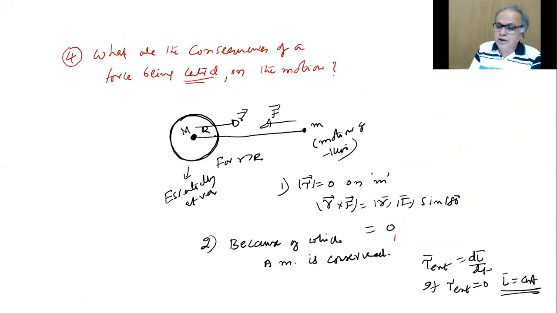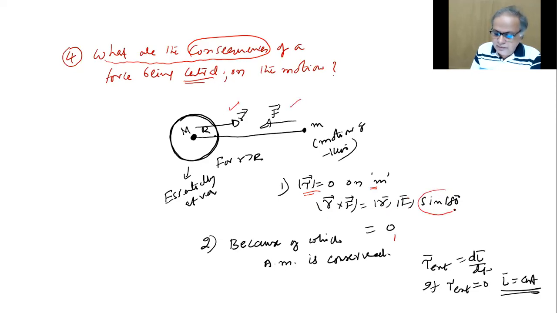Right. So very important idea. What are the consequences of force being central on the motion of an object in that field? Look, one: since tau is 0 on M, why is it 0? R mod F sine 180. The angle between R bar and F bar is 180. So torque is 0.